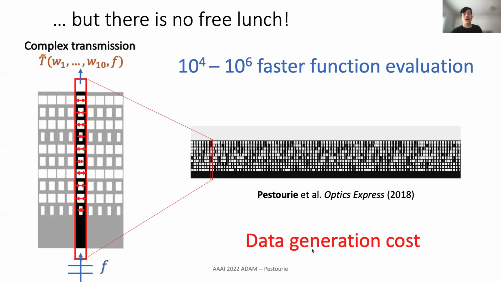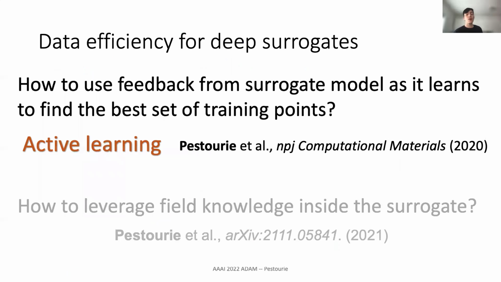Data generation certainly is really the bottleneck of high-dimensional surrogate models. Now I will focus on neural network surrogates, which I call deep surrogates. And in the past 2 years, I studied 2 questions to improve the data efficiency of deep surrogates. The first is, how can I use the feedback from the surrogate model as it learns to find the best set of training points for the best accuracy, which I answered with an active learning algorithm published in NPJ Computational Materials, and which can save an order of magnitude of data generation.